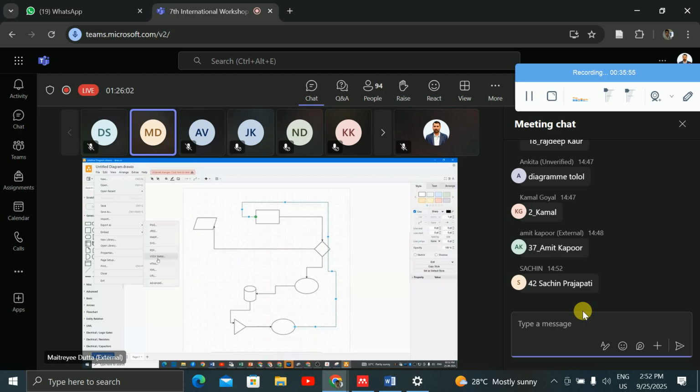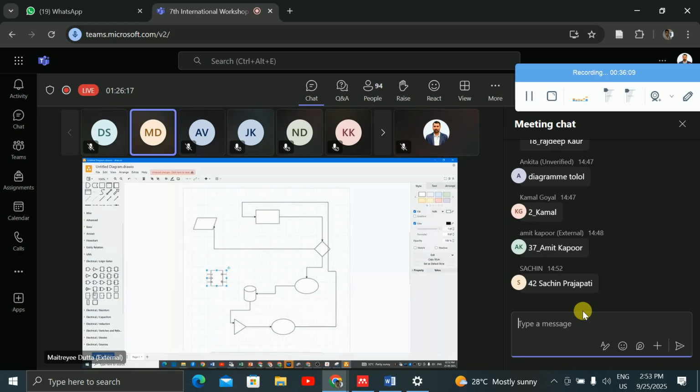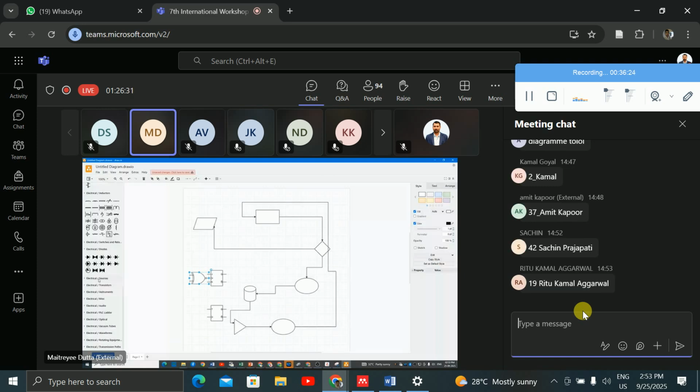Now, the main thing is that whenever we want to draw circuits, here we have the electrical logic gates. It is available, right? Directly you can just drag it, and logic gates, if you want to do it, anything, you can do it. Electrical resistors are available. Capacitors are available. Inductors are available. Diodes are available. Electrical sources are available. There are so many, and the waveforms are also available.